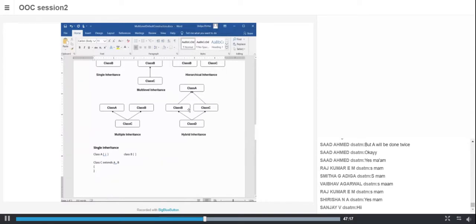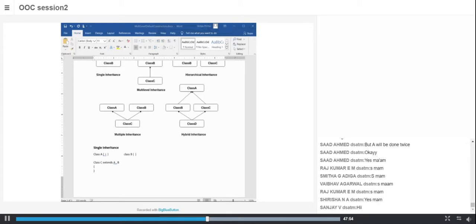Then you have hybrid inheritance. Hybrid inheritance means an inheritance that involves more than one type. Like here, I have hierarchical as well as multiple inheritance. If it is a combination of more than one type of inheritance, we call it hybrid inheritance. In Java, multiple and hybrid inheritance are not supported. You have single inheritance, multi-level inheritance, and hierarchical inheritance.